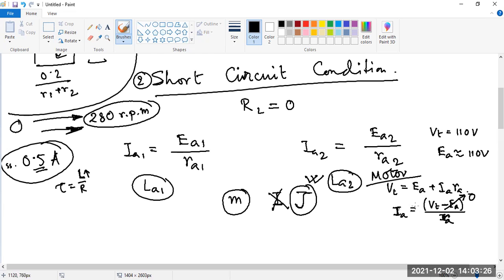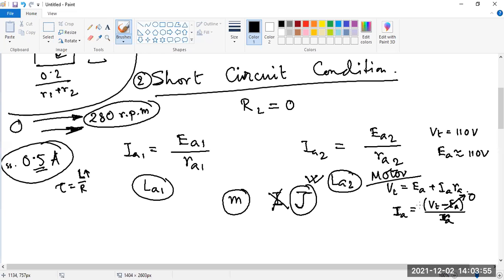As I have already mentioned, when the time constants are different, one of the machines will run as a generator and another will run as a motor. The machine which has less time constant will run as a generator, and the one which has more time constant will run as a motor. And this will continue.